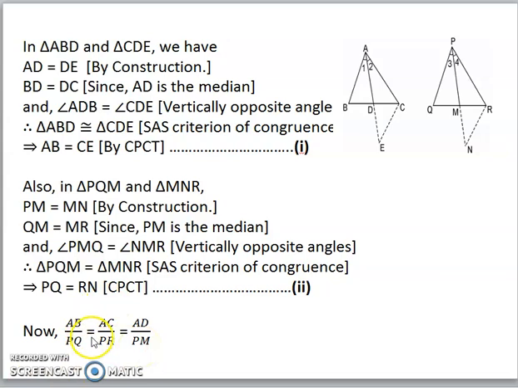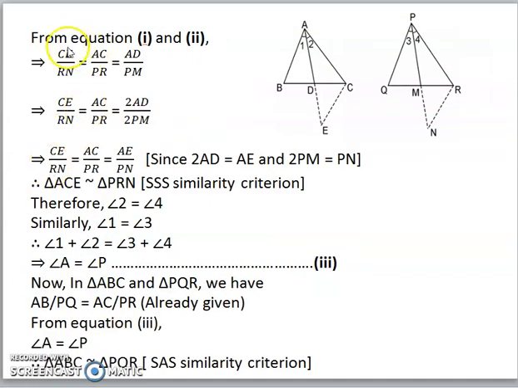Here in place of AB and PQ, we can substitute CE and RN as we have already proved them equal. After making the substitution, we will get CN by RN is equal to AC by PR is equal to AD by PM. Now here again AD by PM, we can write the ratio as 2AD by 2PM, that is multiplying both numerator and denominator by 2.